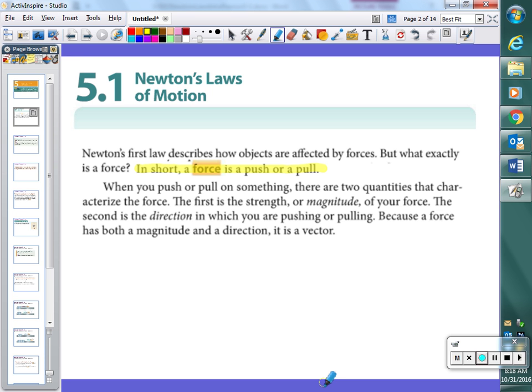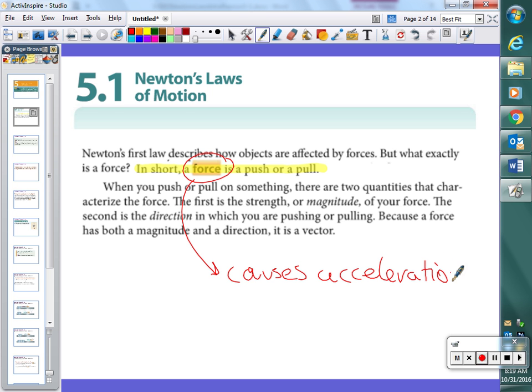And what Newton realizes is that force causes acceleration. Force causes acceleration. So yes, forces are pushes and pulls, and even the ancient Greeks knew that. But what they didn't realize is that forces cause acceleration, and that's the big idea that we need to take out of this unit. Forces cause acceleration.